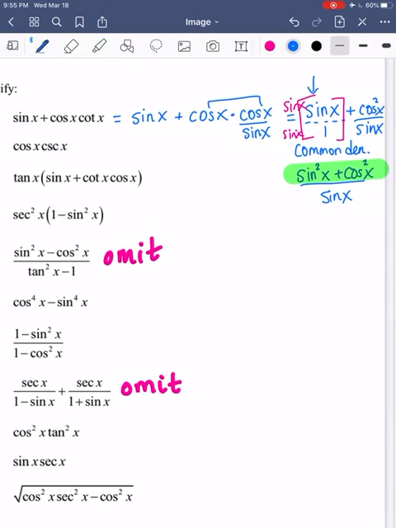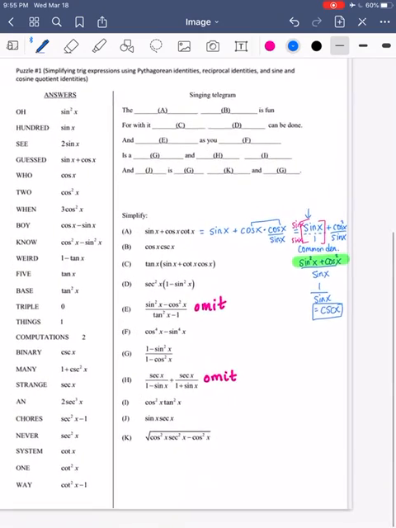So this right here is a Pythagorean identity, and it equals 1. And now we're getting places. So now we can replace that Pythagorean identity with 1, and then 1 over sine x equals cosecant x, and we should be done. All right, I just took up a lot of space for that one problem, my bad.